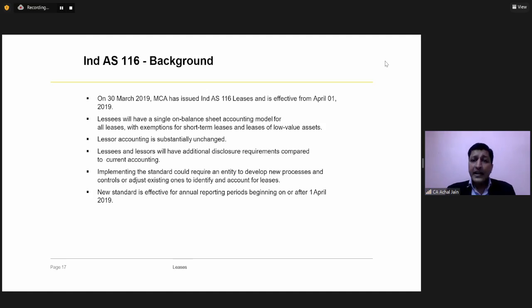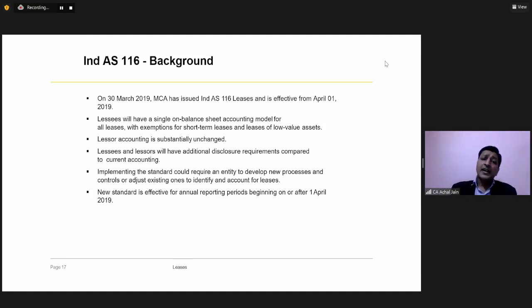If we compare Indian GAAP, that means AS 19, with IND AS 17, the changes were not so significant in terms of the accounting requirements in relation to classification of leases, in relation to accounting of the lessee as well as the lessor.